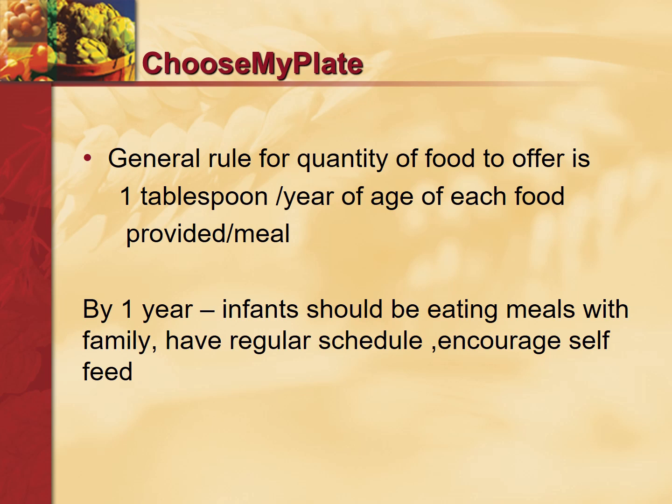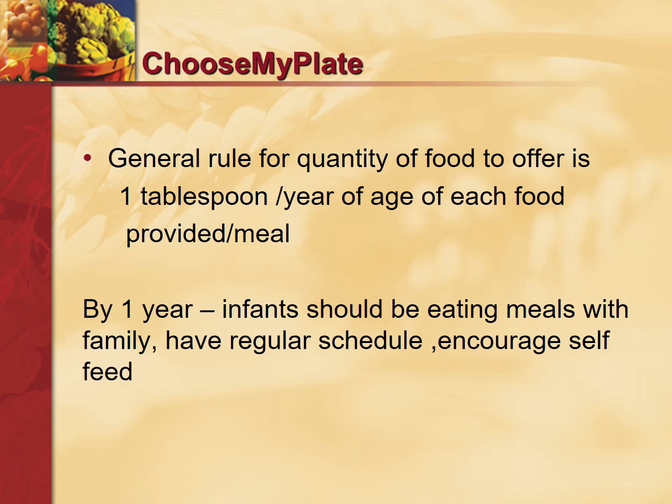And by 1 year, according to this recommendation, infants should be eating meals with family and also have a regular schedule, and you should encourage self-feeding. So by 1 year, you should just make them eat by themselves how much they can.